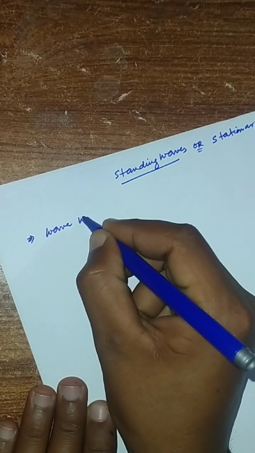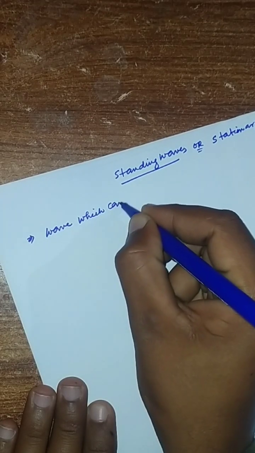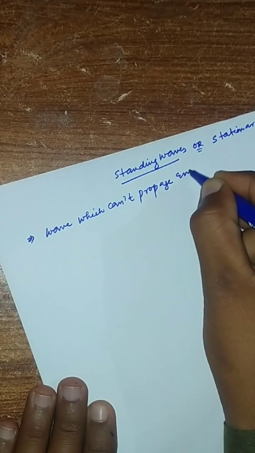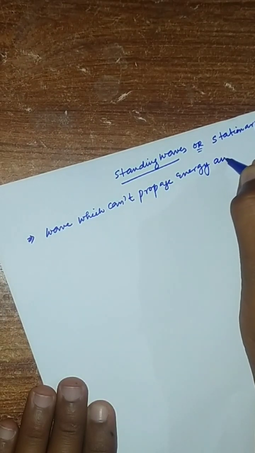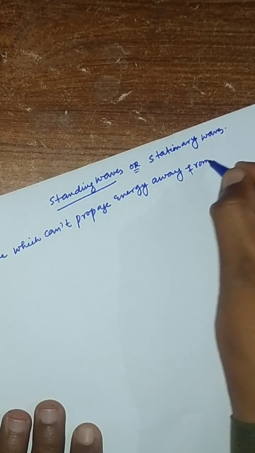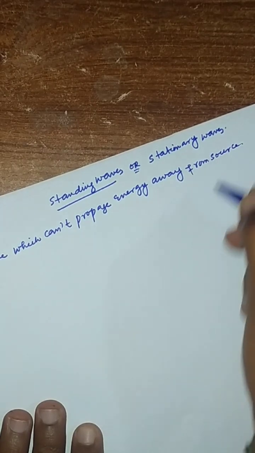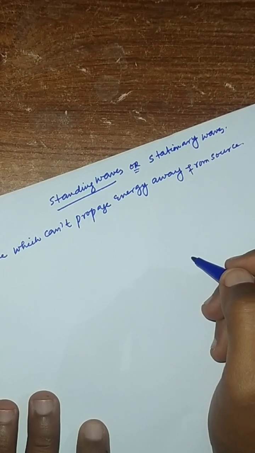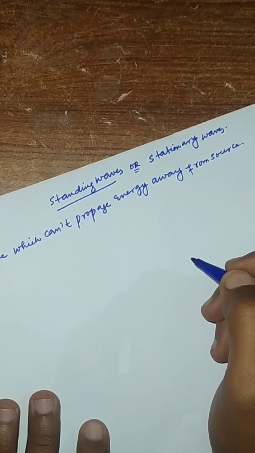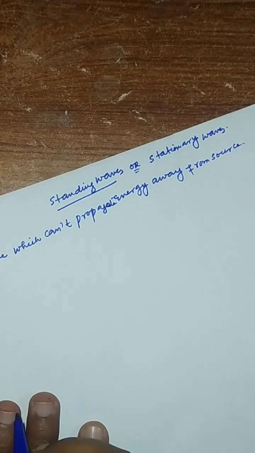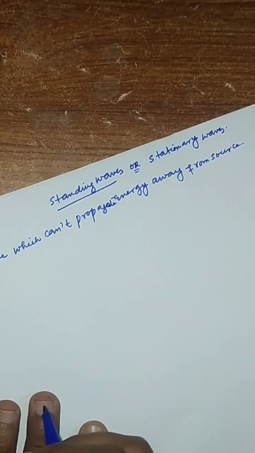Waves which cannot propagate energy away from the source are called standing waves. But we know that the basic characteristic of a wave is that it propagates energy, and every wave propagates energy.